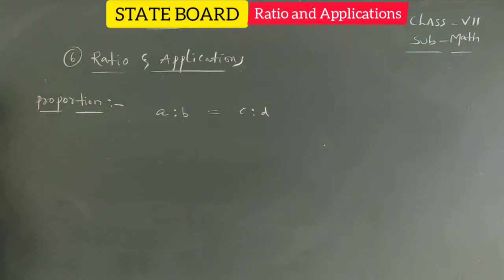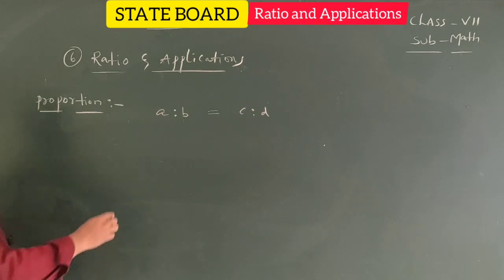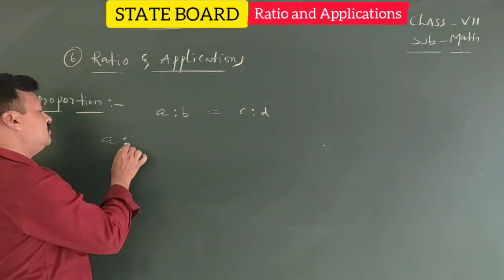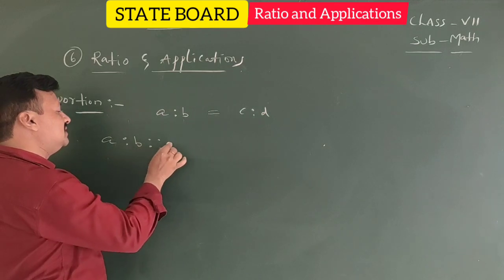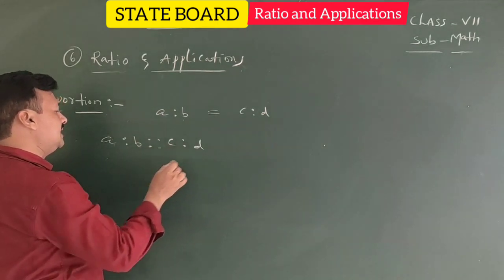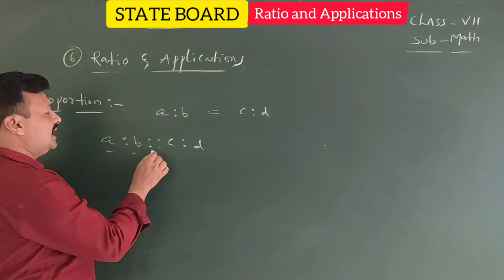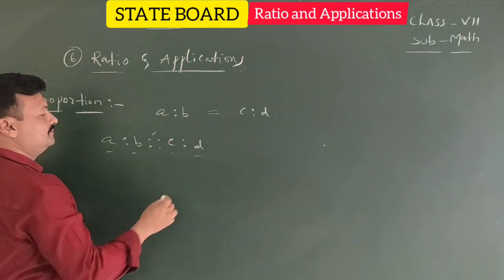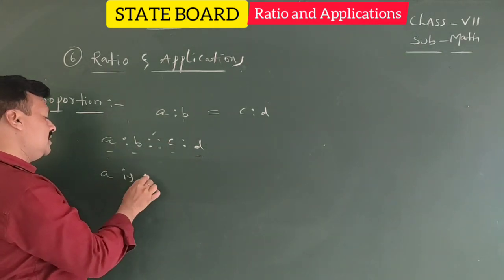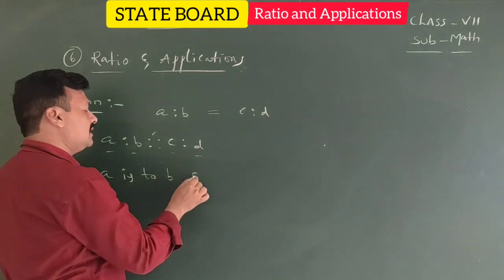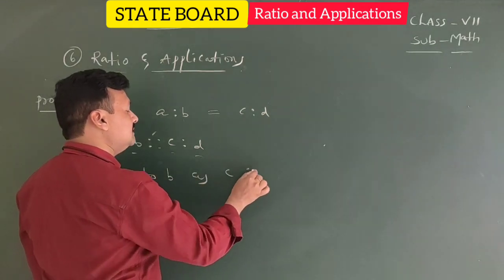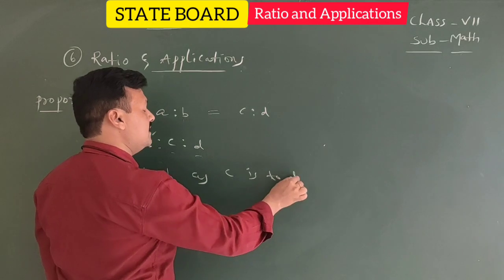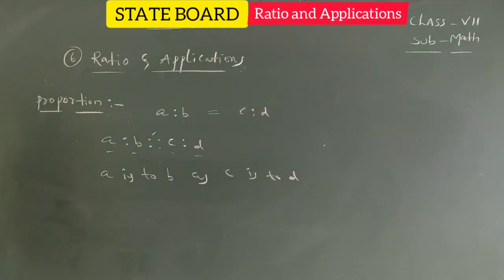The equality of ratios is called proportion. Here A is to B is said to be proportion with C is to D. Then we can write it as A is to B as C is to D.